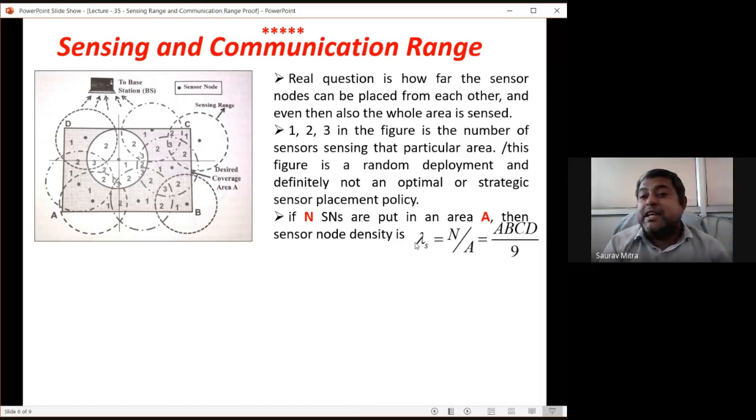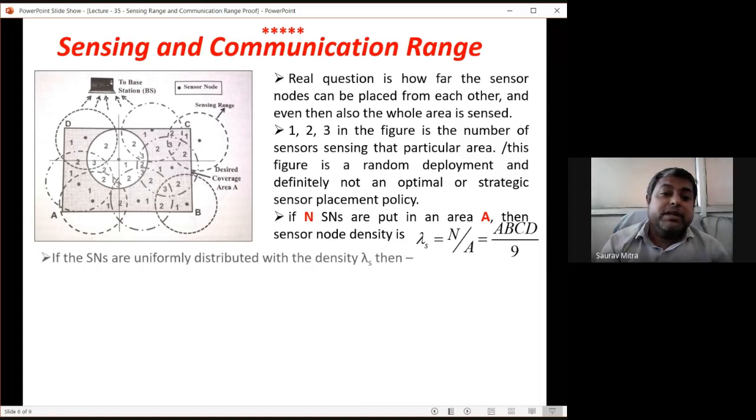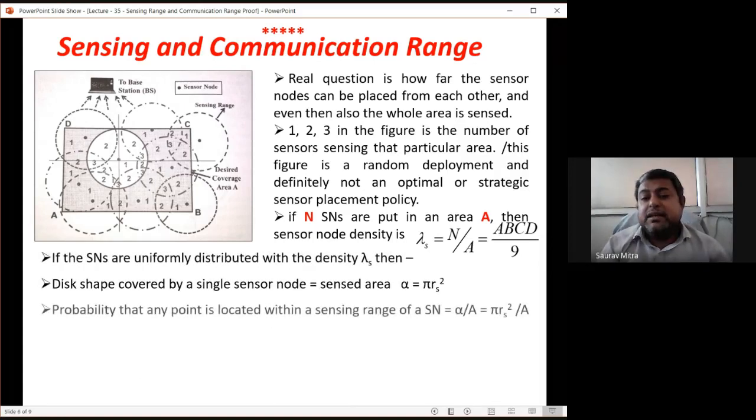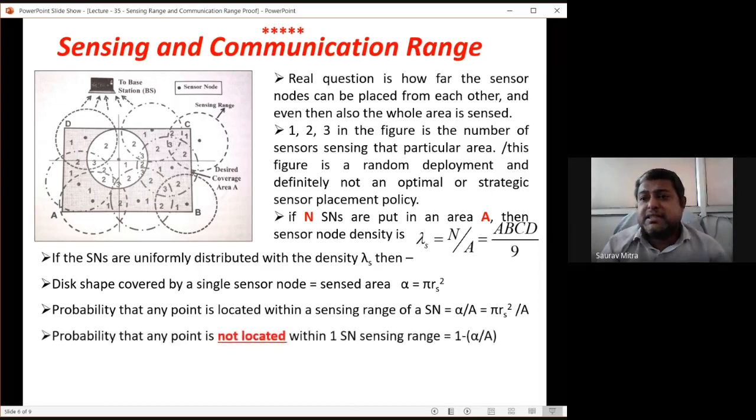This is actually the sensor density. So if for any area A we are deploying n number of sensors, lambda s is n by A. Now we have to find out whether that lambda s is sufficient or not. So how to prove that? For that, we are supposed to find out how many sensor nodes are deployed and what is the area covered by each sensor node. So if rs is the sensing range, then pi rs square is the area sensed by that sensor.